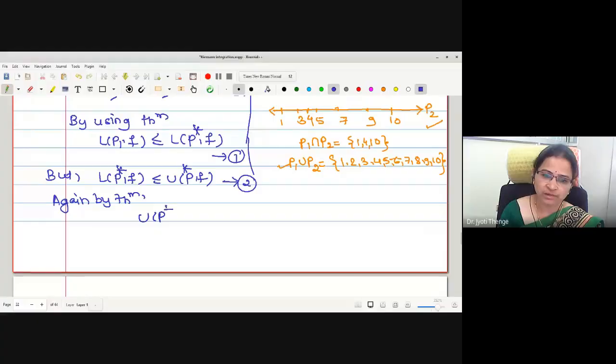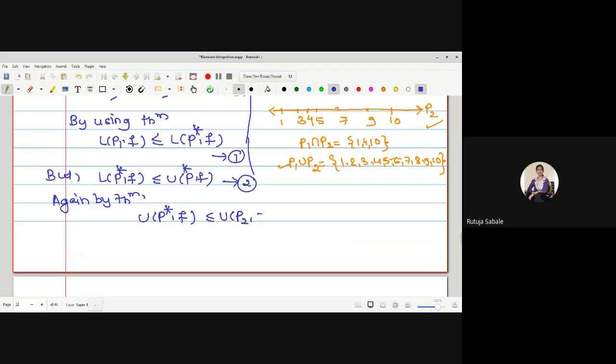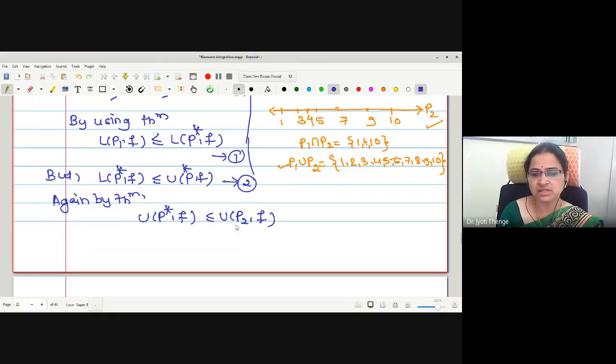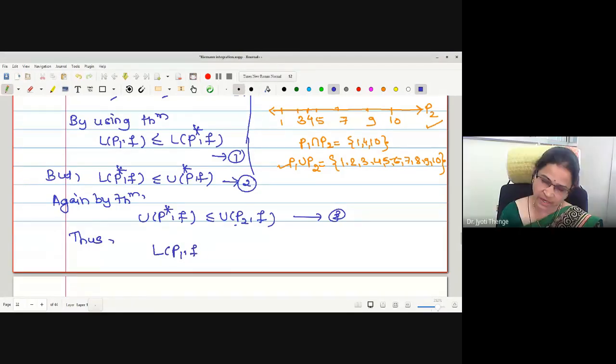Again by the theorem, U(P star,f) is less than or equal to U(P2,f), because P star is a refinement of P2. Let me call this statement 3. Therefore, from 1 to 3, we have obtained L(P1,f) is less than or equal to U(P2,f). Hence the proof.